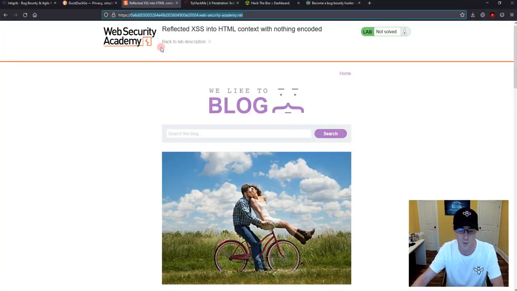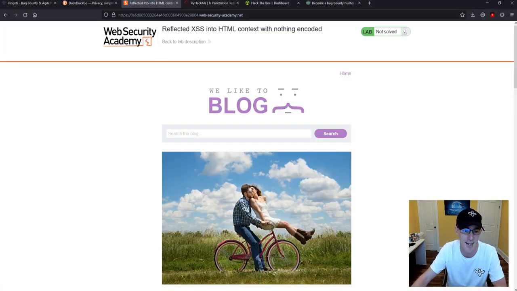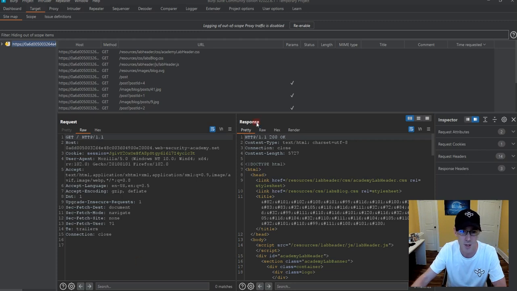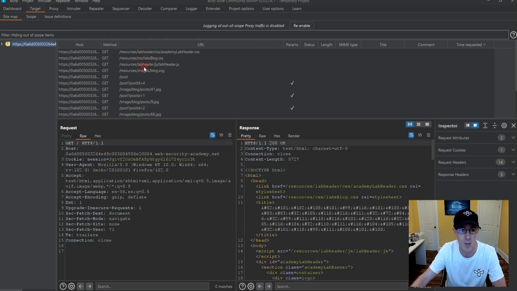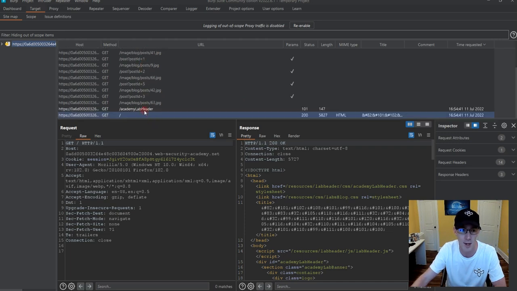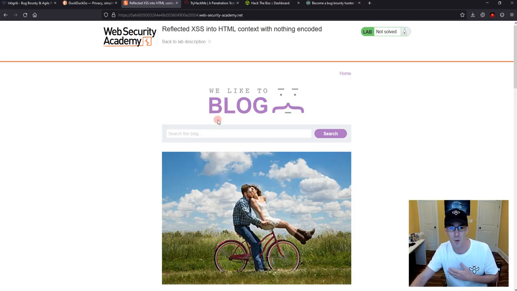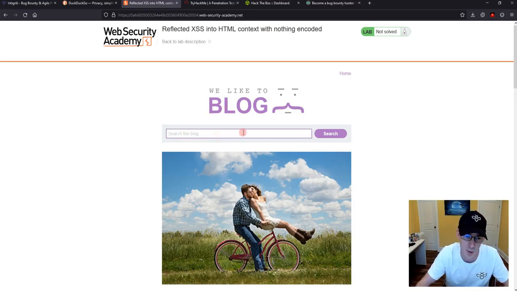So now let's come over and refresh our page. Okay, page has been refreshed, and now you can see all the things we didn't request that are on the screen, and you can see that we got our root and Academy lab there. Good deal. So the lab told us that we want to find cross-site scripting in a search box. So let's talk through that, right?